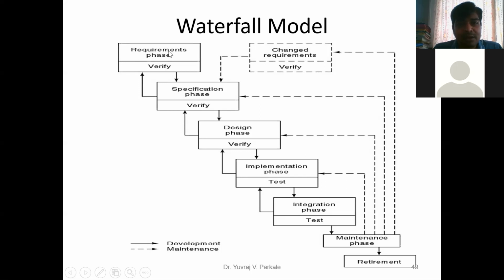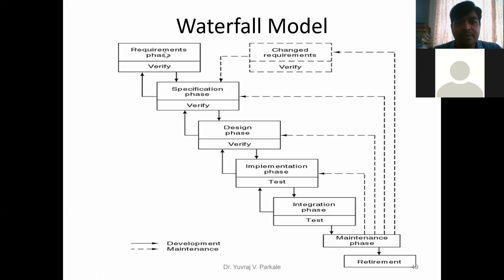So first is the requirement phase, then the specification phase, the design phase, then the implementation phase, the integration phase, then we have the maintenance phase, and the last one is the retirement phase. Are you getting this? I think so. So all these are the different phases of your embedded life cycle. We have seen the different steps and also their meaning.